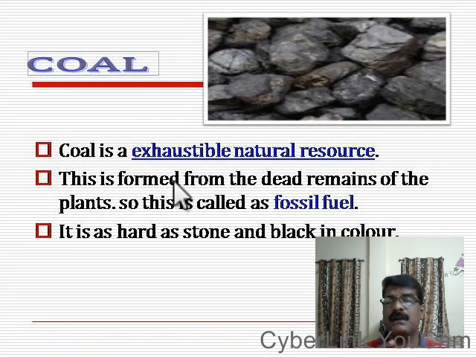And this coal is actually formed from the remaining pieces of plants which lived in the past. Therefore, coal is an example for fossil fuel. And coal is very hard like a stone and it is black in color. See, in this picture you can see the coal, which is very hard and a very black color substance.